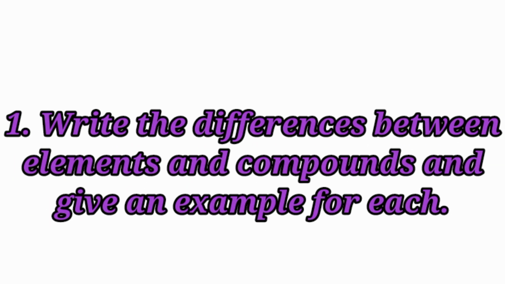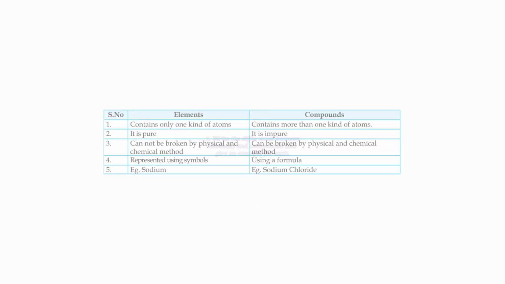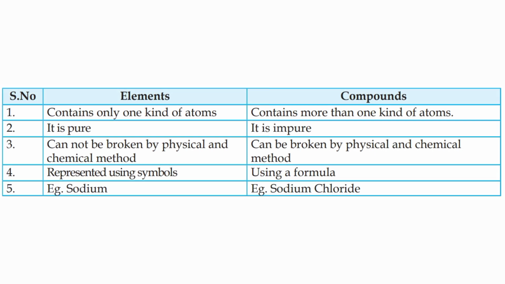First question. Write the differences between elements and compounds and give an example for each. Elements contain only one kind of atoms. Compounds contain more than one kind of atoms. Elements are pure. Compounds are impure. Elements cannot be broken down by physical and chemical methods. Compounds can be broken down by physical and chemical methods.